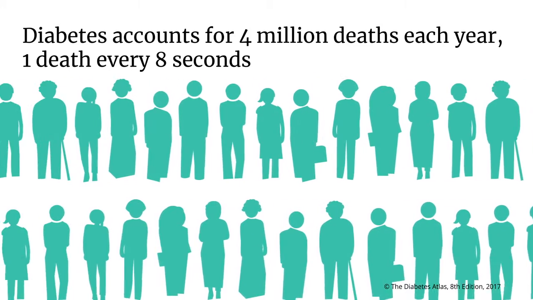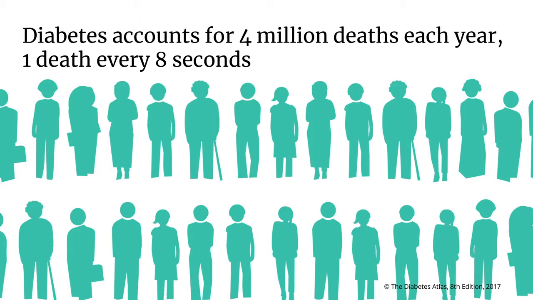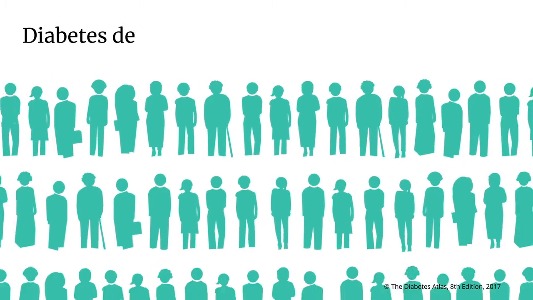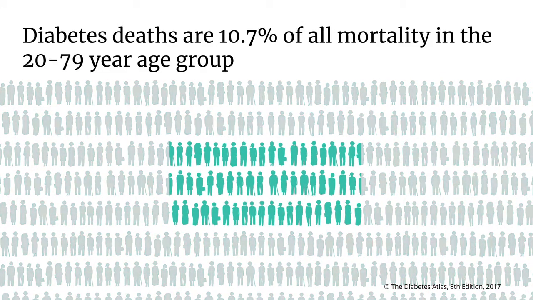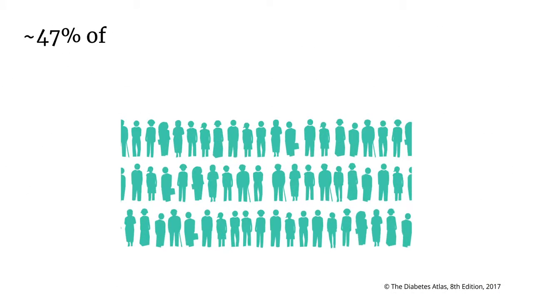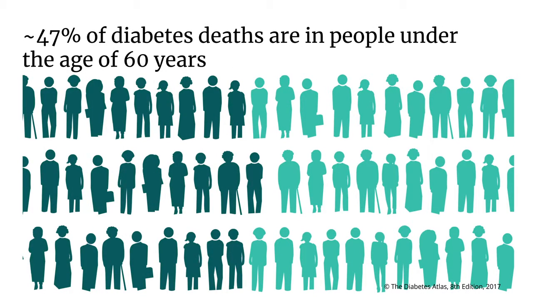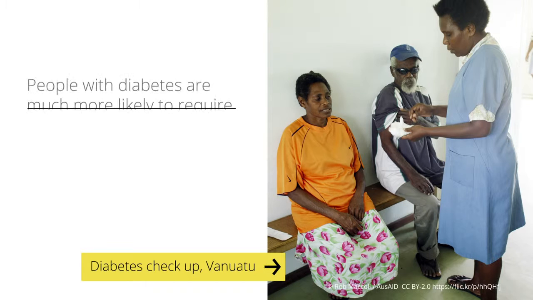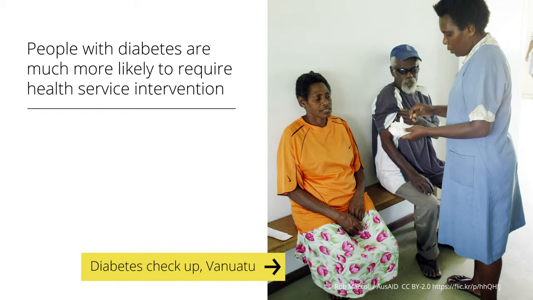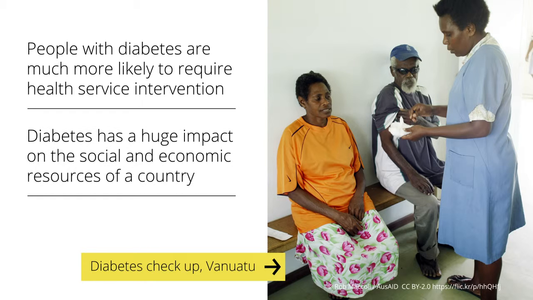Diabetes accounts for 4 million deaths each year, which is 1 death every 8 seconds. This is 10.7% of all the mortality in the 20 to 79 year age group, based on the IDF 2017 data, and is higher than the combined number of deaths from infectious diseases worldwide. Approximately 47% of the deaths from diabetes are in people under the age of 60 years. People with diabetes are much more likely to require health service intervention, and there is a huge impact from the condition on the socio-economic resources of a country.